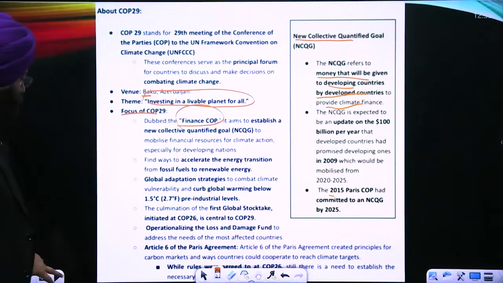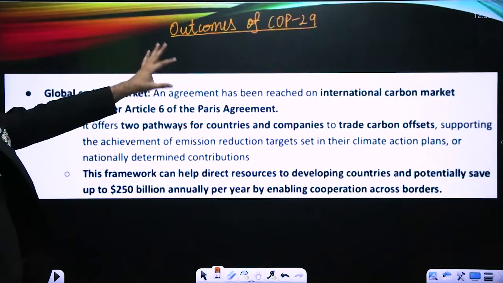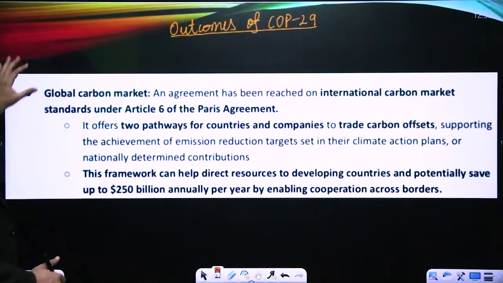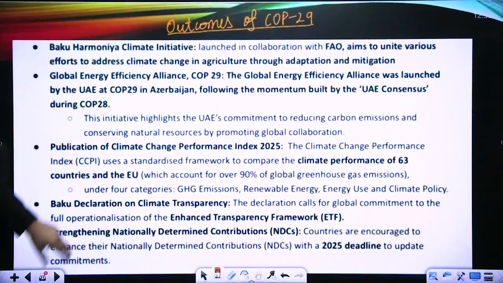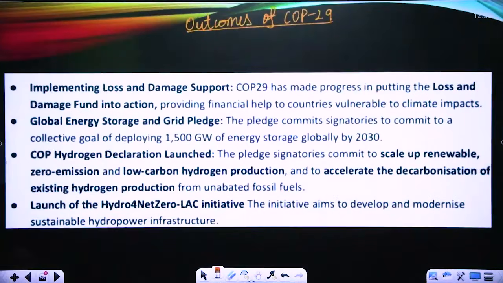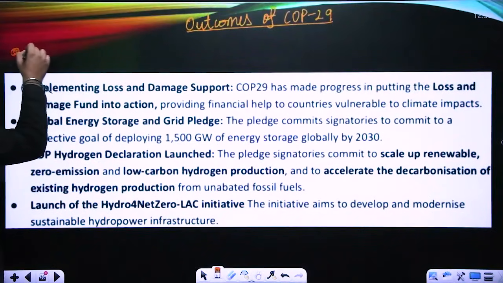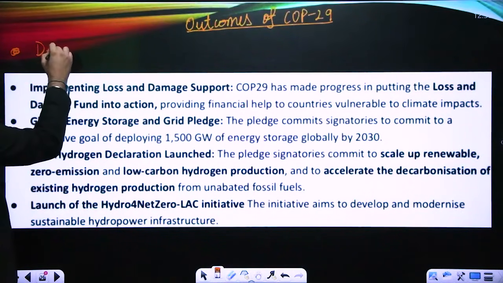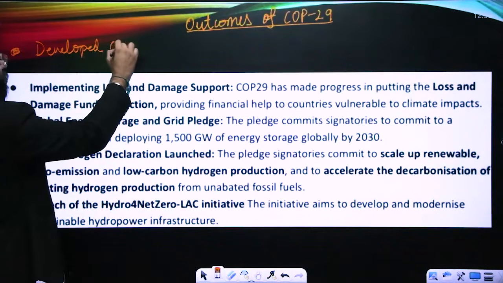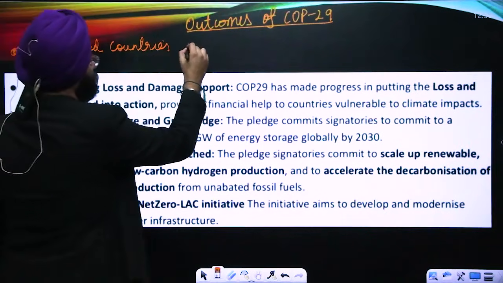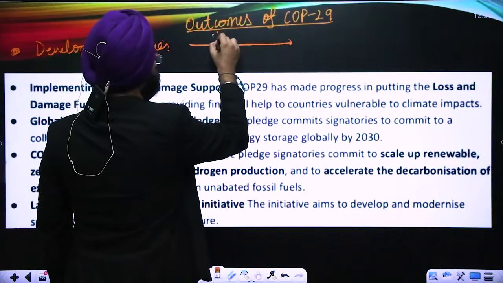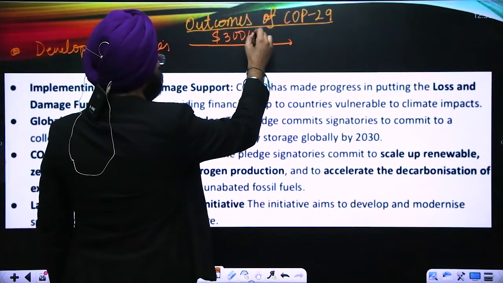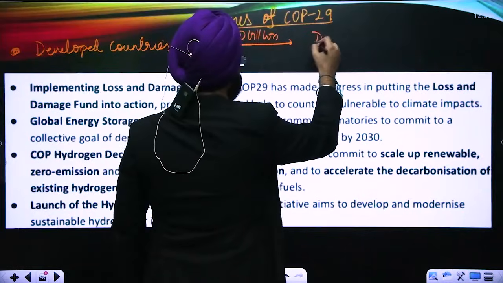So the question that arises is, what was the outcome of COP 29? There are certain outcomes. See, one is the global carbon market. We'll be seeing implementing loss and damage. These points have been given. Now, please understand, these are the points that are mentioned, but the most important one being, please see, the developed countries have agreed to give annually $300 billion to the developing nations.